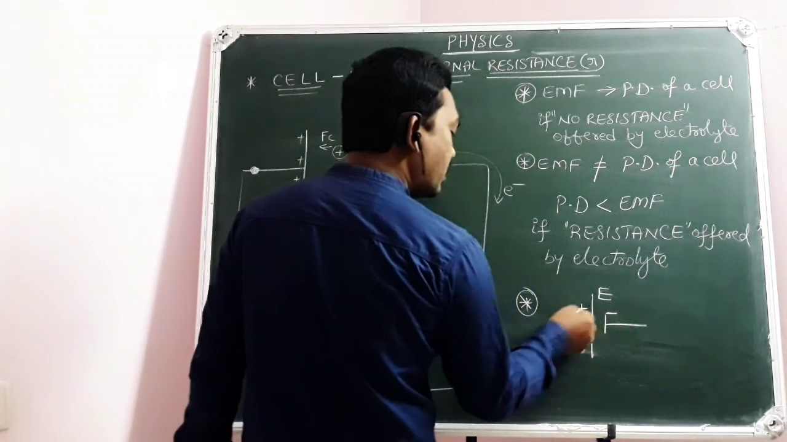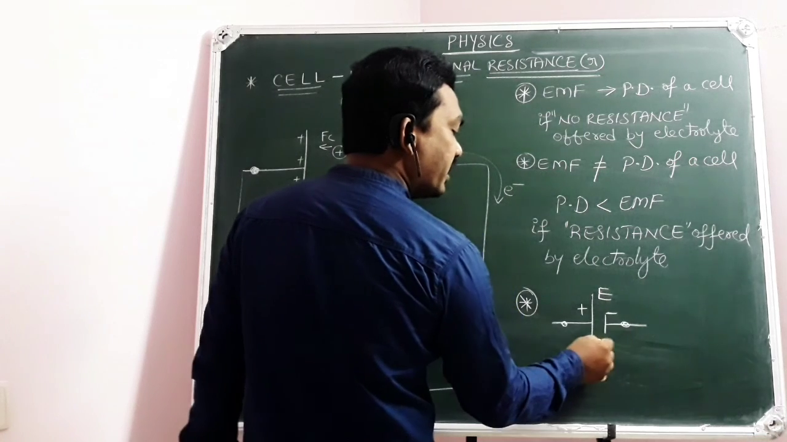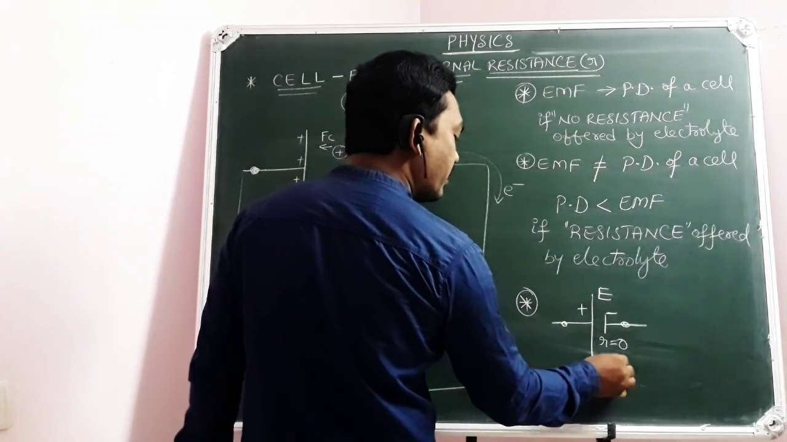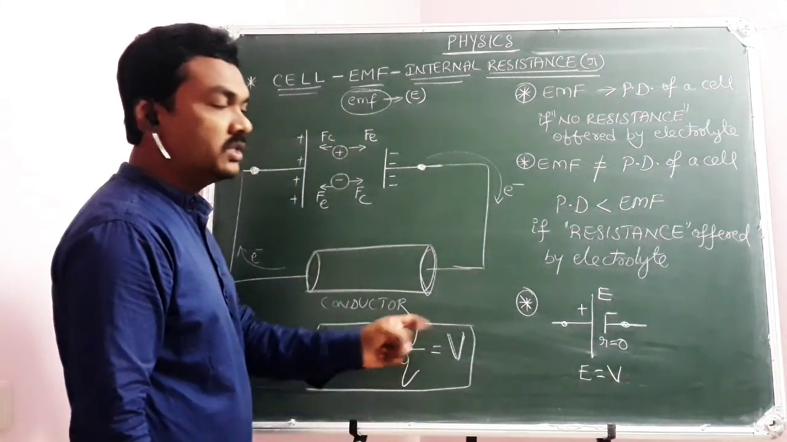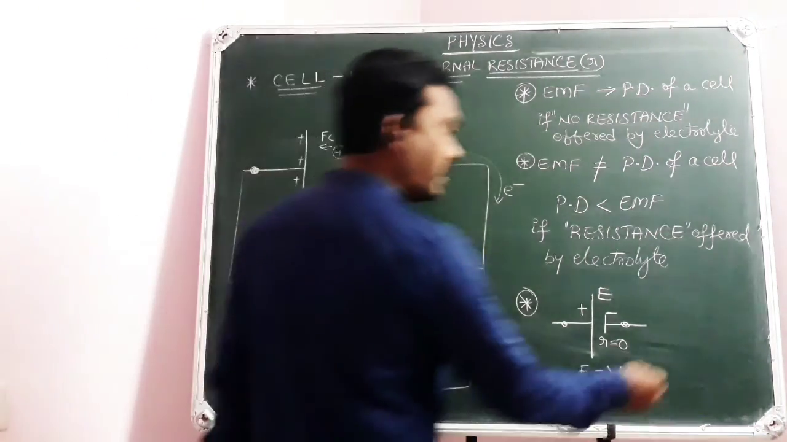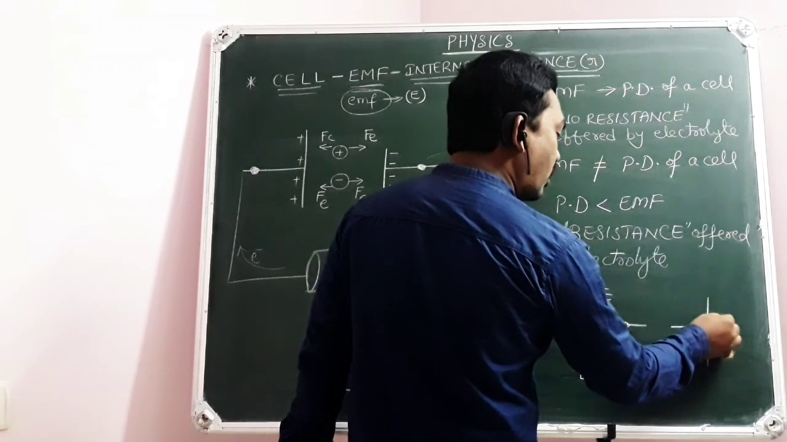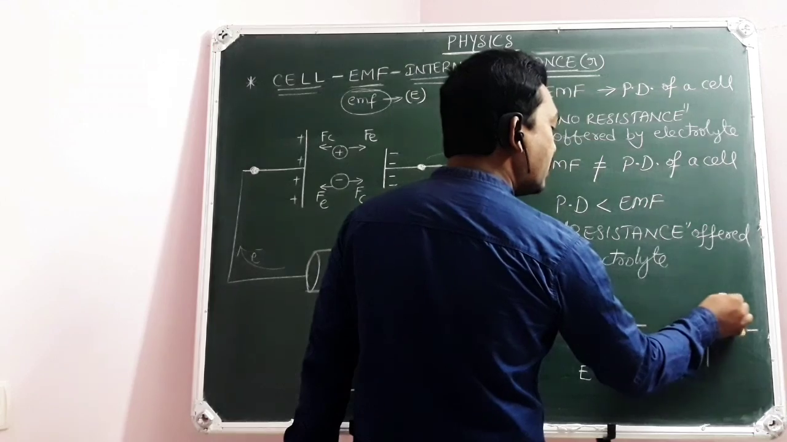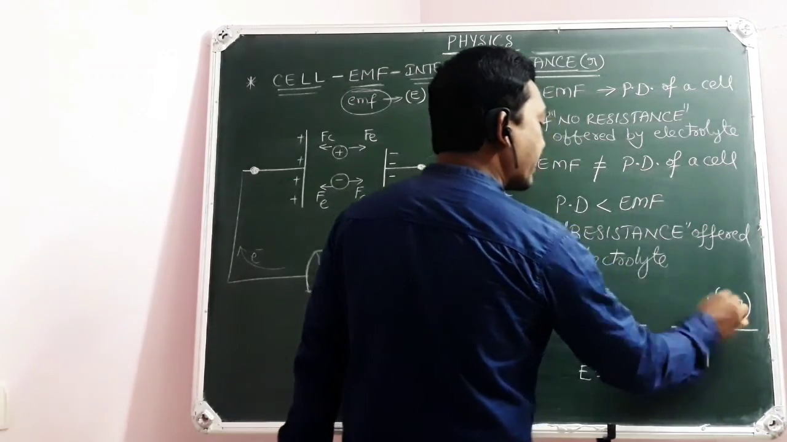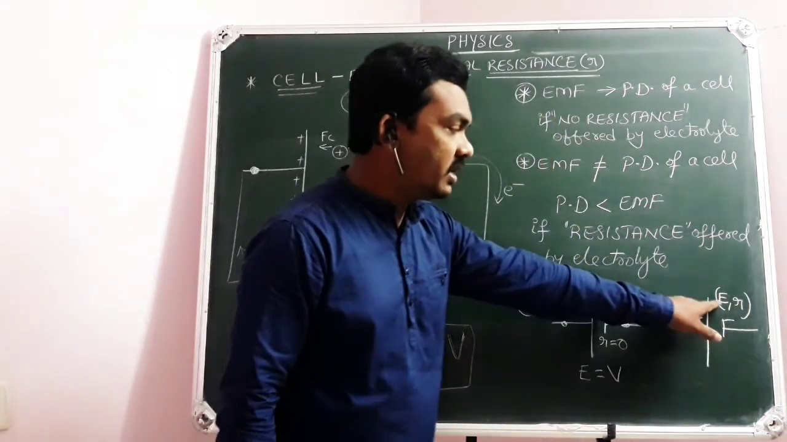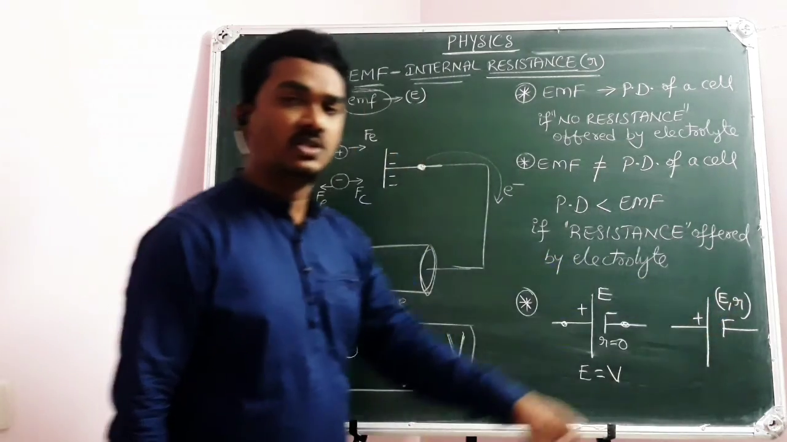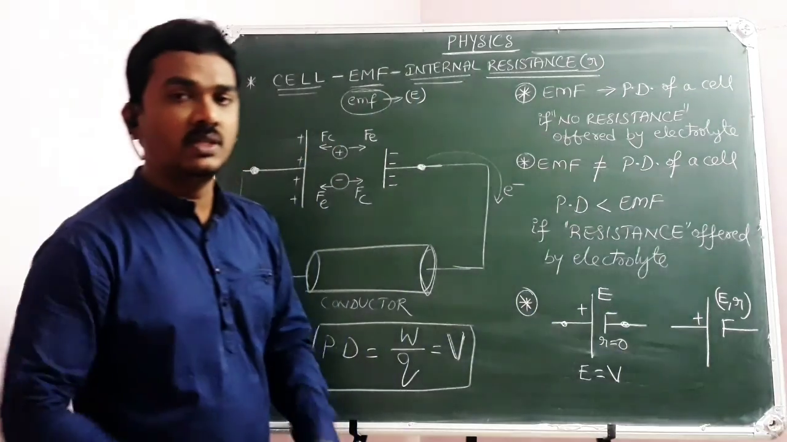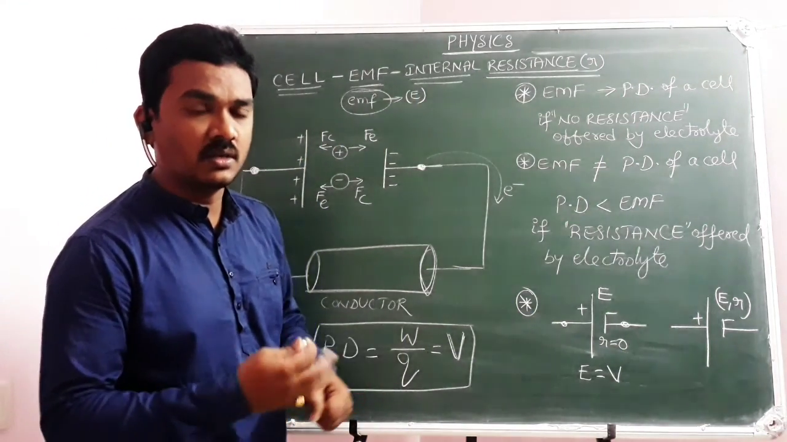A cell whose EMF is E with internal resistance 0, then this E will be equal to V. The electromotive force is equal to the potential difference across the terminals of the cell. But when the cell is offering some internal resistance, we represent it in this way: capital E comma small r within open brackets. It means a cell of EMF E is offering some internal resistance for the ions flowing through the electrolyte between the two plates, between the two terminals of the cell.